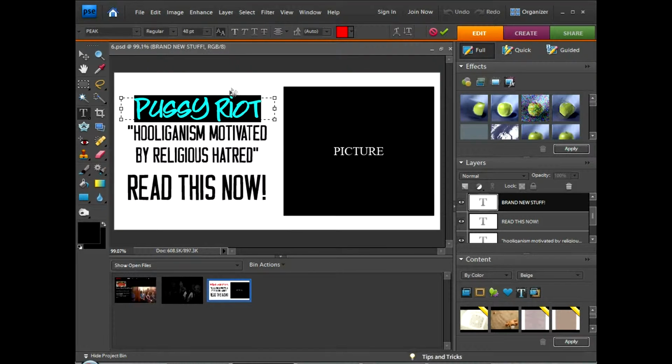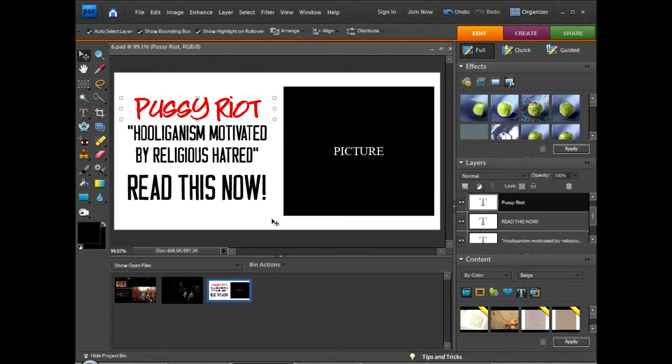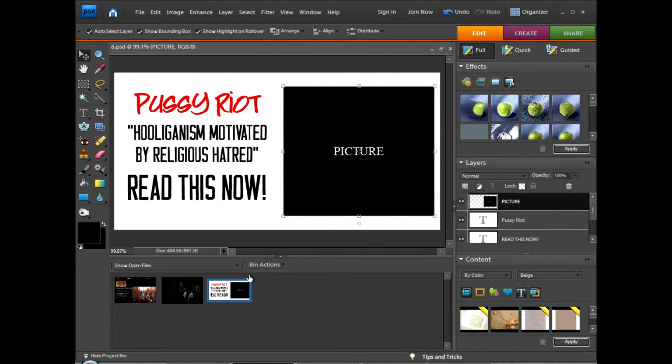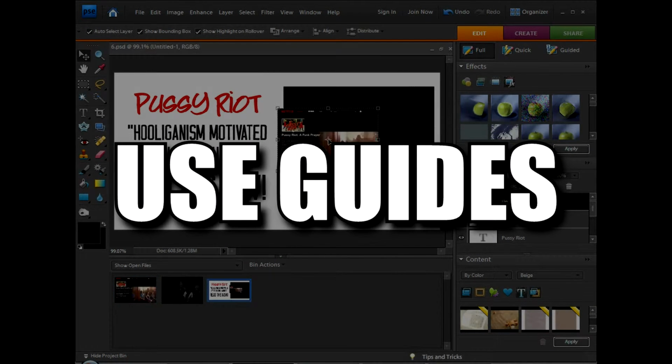Okay, and then we'll click on the outside to deselect it, and then use the arrow keys up, and then we'll select this one. We'll use the arrow keys up. When you select picture, you're going to be able to drag your own photos on top of the guide that we've put in place for you here.